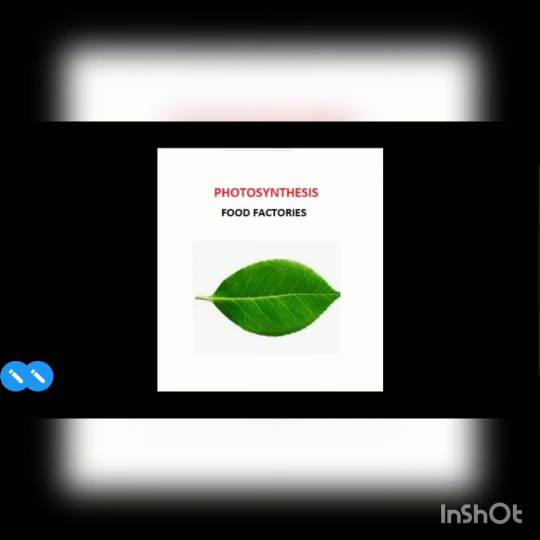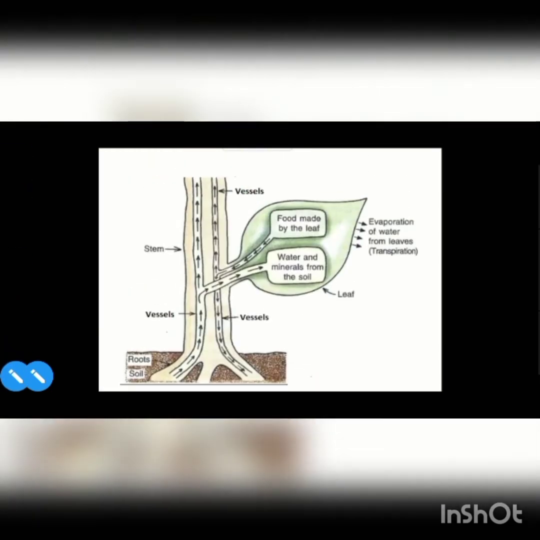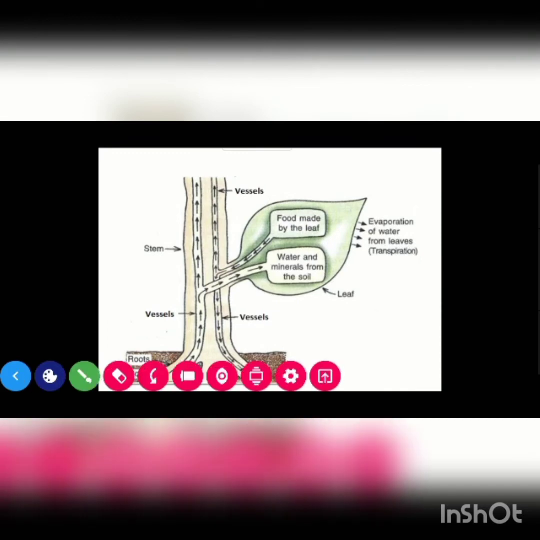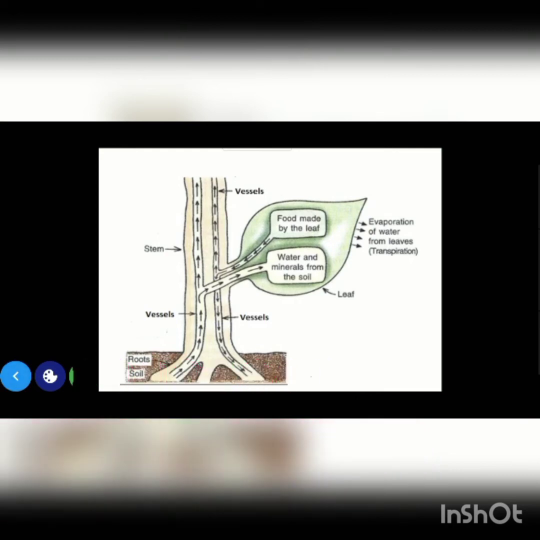Now what are the materials that are needed by the plant to prepare food? Carbon dioxide and water. How do these raw materials reach the leaf? As you know, the roots of the plant will absorb water from the soil. And the water will travel through small tubes that are present in the stem and reach the leaves.